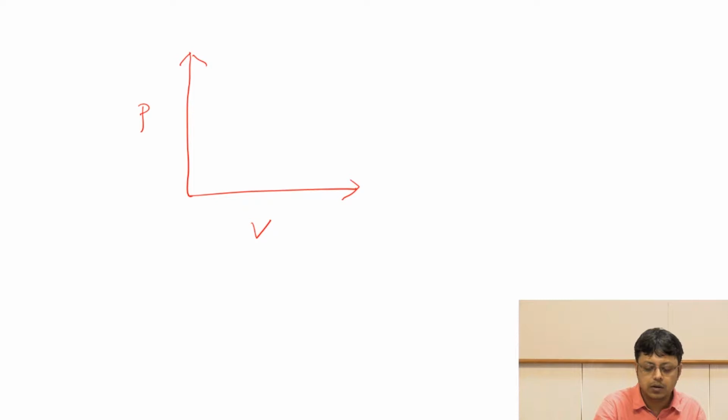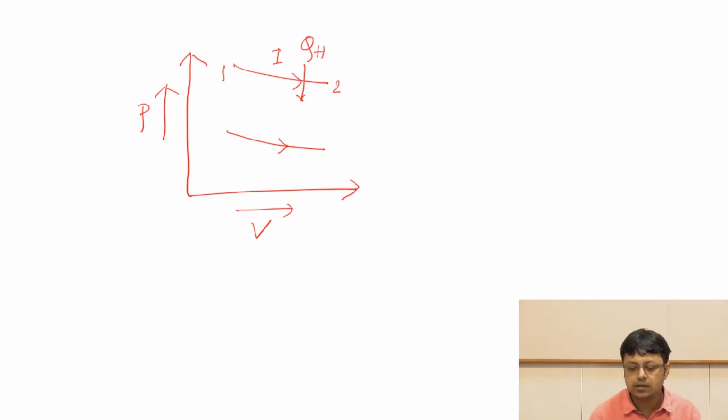So once again we are showing most of the things in the pressure-volume diagram. Suppose I have a reversible path which is going from here to here, say state 1 to state 2. Or better, consider this path which is state 1 to 2, and let us call this process 1. Also imagine that we took Q_H amount of heat during this transformation, and this is typically an isothermal reversible transformation.